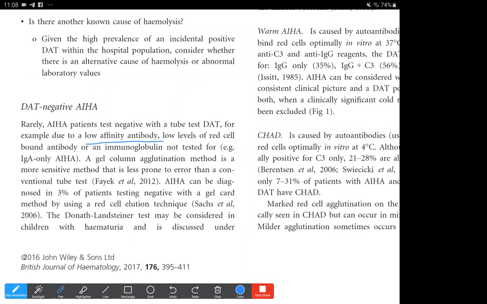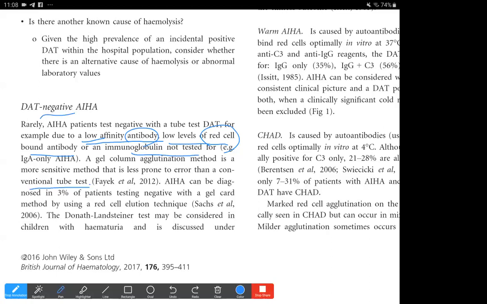And there could also be cases where the antibody level is low. So it could be low affinity antibodies and low levels of red cell bound antibodies. Either the antibodies have low affinity or the red blood cells actually have low bound levels of antibodies. So either the titer could be low or the affinity of those antibodies could be low, or the type of test that we are using may not be suitable for the anti-immunoglobulin testing, because mostly we use the conventional tube method to detect, and this is more prone to error. So whenever a DAT comes out negative, we can also proceed.